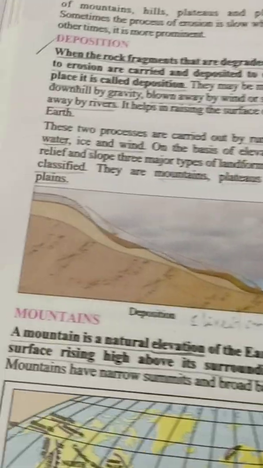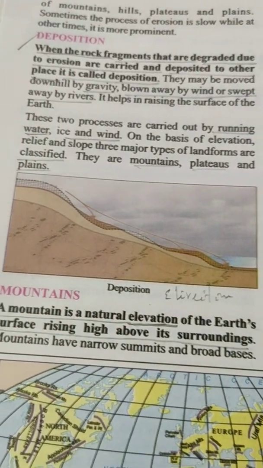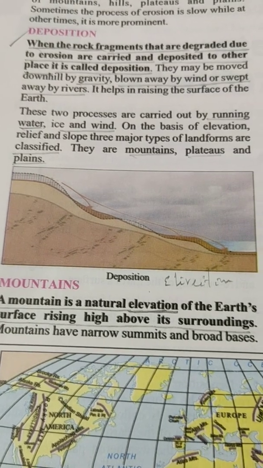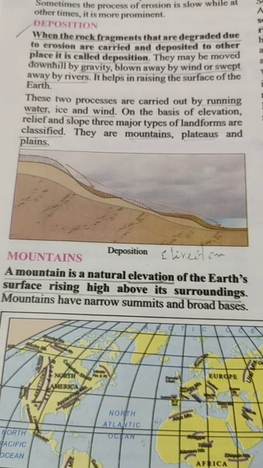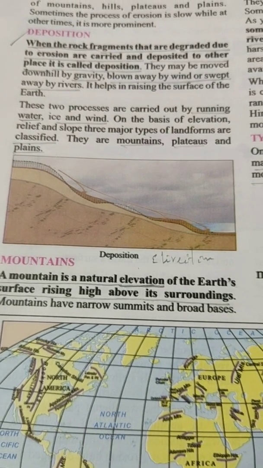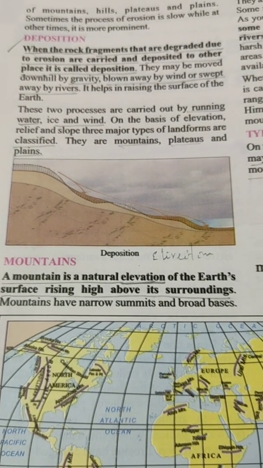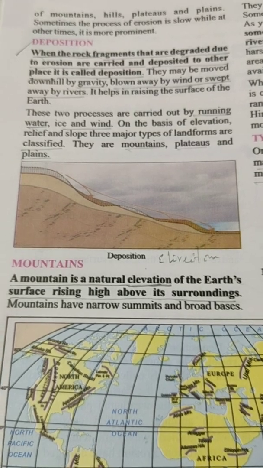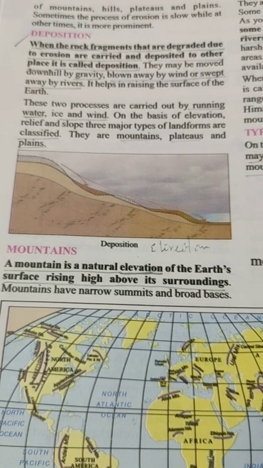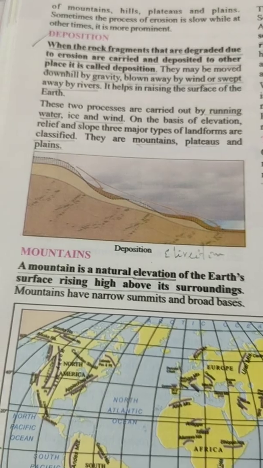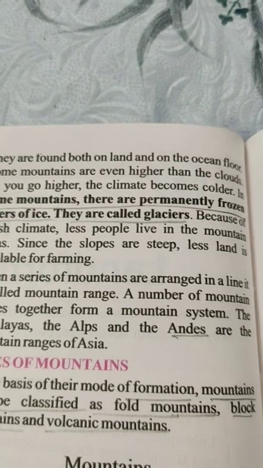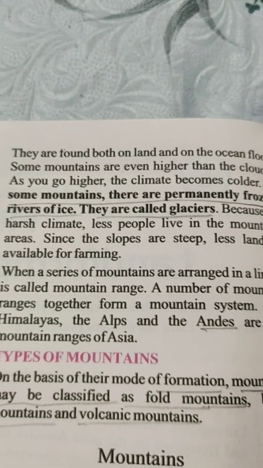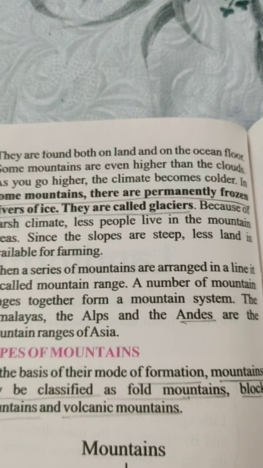Children, see, this is a picture of deposition. Next, we'll see mountains. A mountain is a natural elevation of the earth's surface, rising high above its surroundings. Mountains have narrow summits and broad bases. They are found both on land and on the ocean floor. Some mountains are even higher than the clouds.